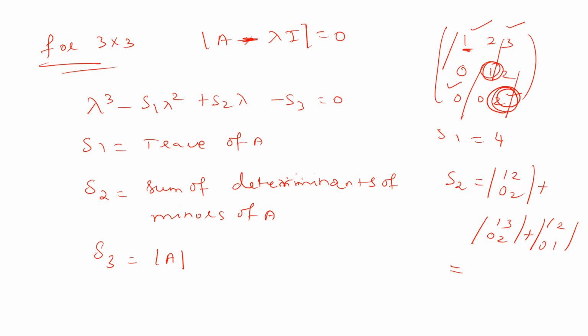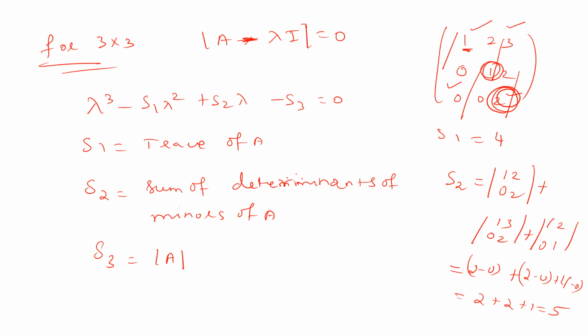So you can find it now. 2 minus 0, the second one 2 minus 0, and the third one 1 minus 0, which is equal to 2 plus 1, which is equal to 5. So this is the S2 value. S3 is the determinant of A. Already you know how to evaluate the determinant, so you can evaluate it. This is the way to find the characteristic equation for a 3 cross 3 matrix.